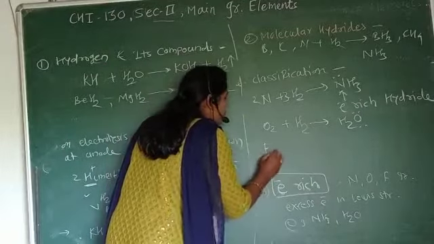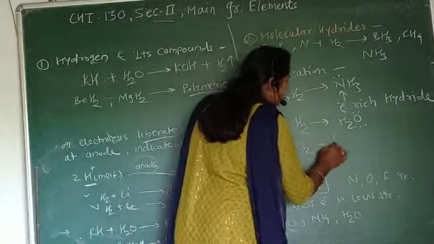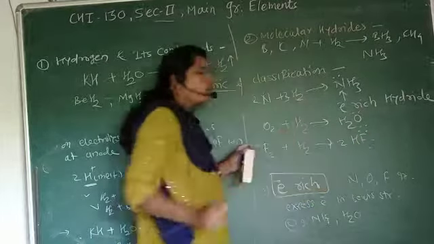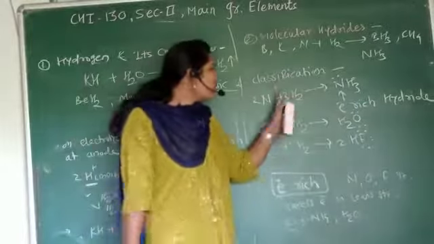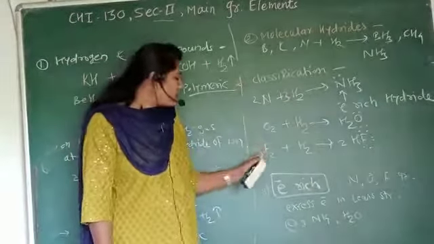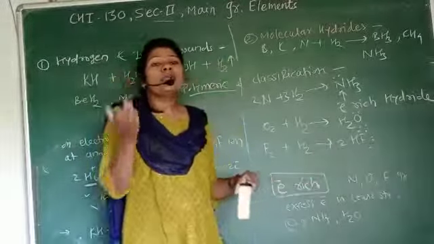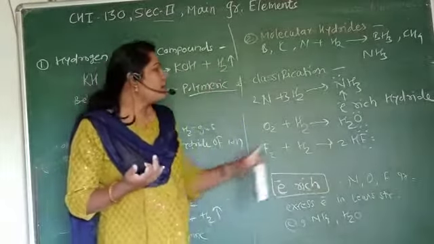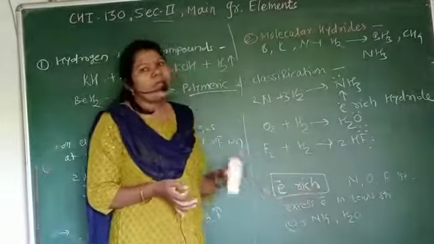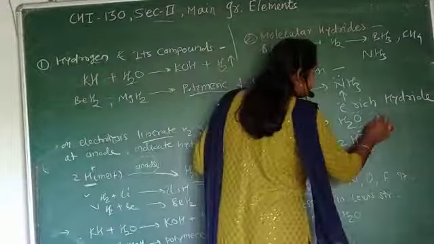Whenever fluorine reacts with hydrogen, there is a formation of 2HF, and this fluorine has three lone pairs of electrons. That means whenever hydrogen reacts with the nitrogen group, oxygen group and fluorine group, there is a formation of hydrides. The hydrides contain a high number of electrons in their Lewis structure.